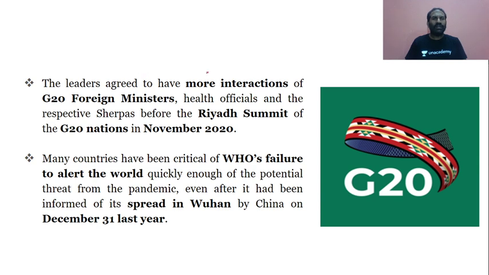And the leaders have agreed to more interaction between the G20 foreign ministers. There would also be health officials and the respective heads meeting before the Riyadh summit. So there would be a summit in Riyadh, of the G20 nations, in November 2020. The next summit, the Riyadh summit, would take place in November 2020.